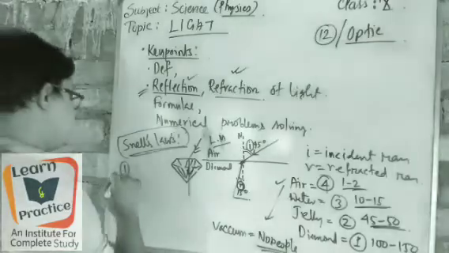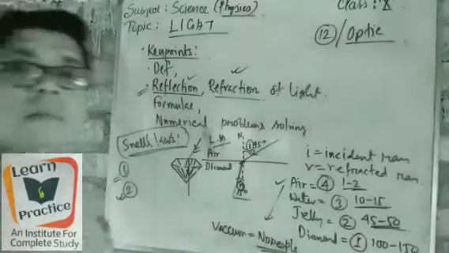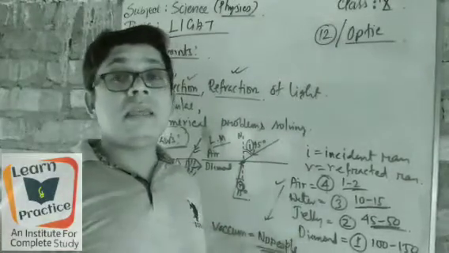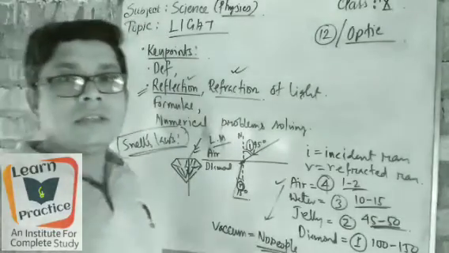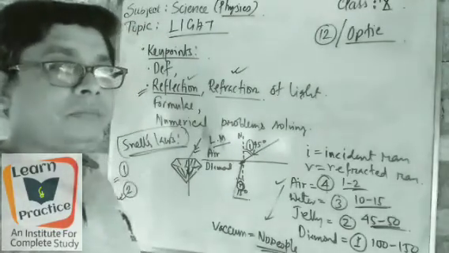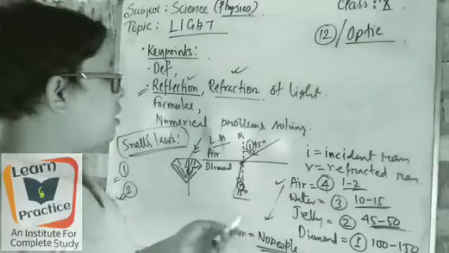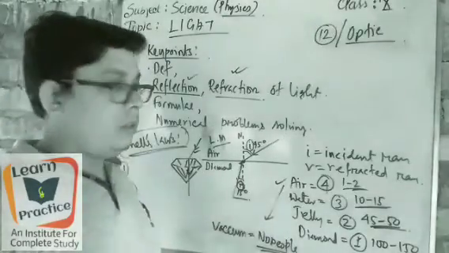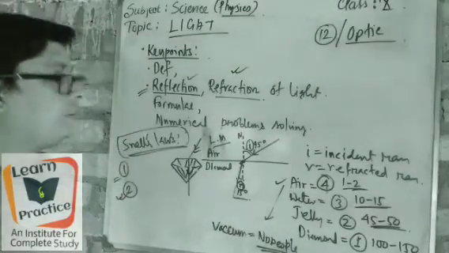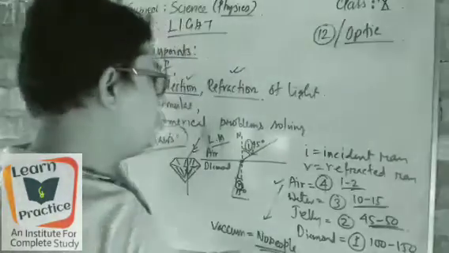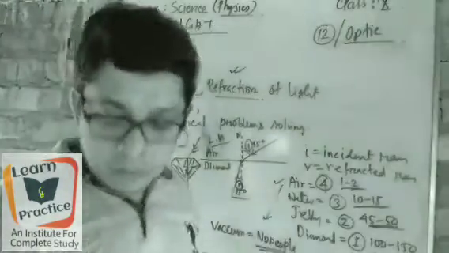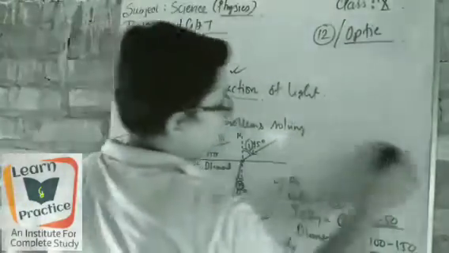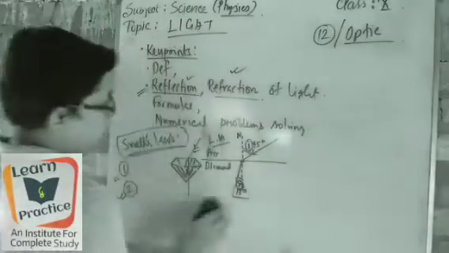Now we will discuss number 1. Number 1 is not the same as number 1 of the laws of reflection of light. Here in number 1, we have to do a few calculations. Okay, let's go for it. So I am rubbing this portion.